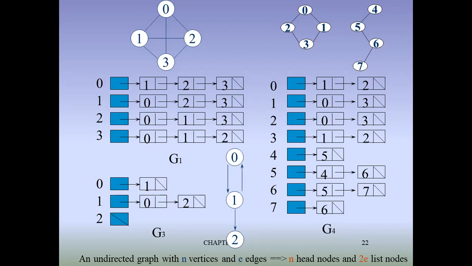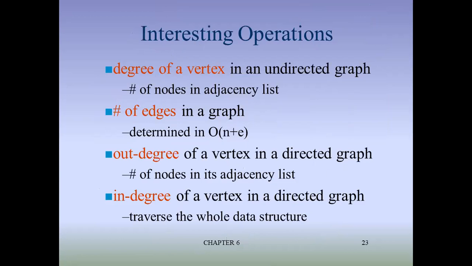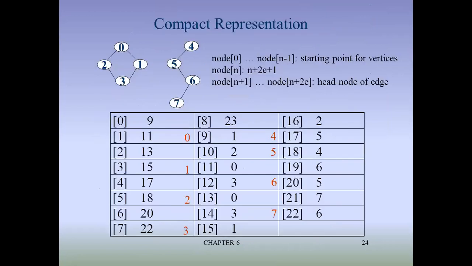So that's how we can represent any graph using matrices and lists. Now interesting operations can be done like finding out-degree and in-degree, then finding the number of edges in a graph, and finding the degree of a given vertex in an undirected graph. Those are the operations that we can perform on any graph. See, those are the operations given for you.